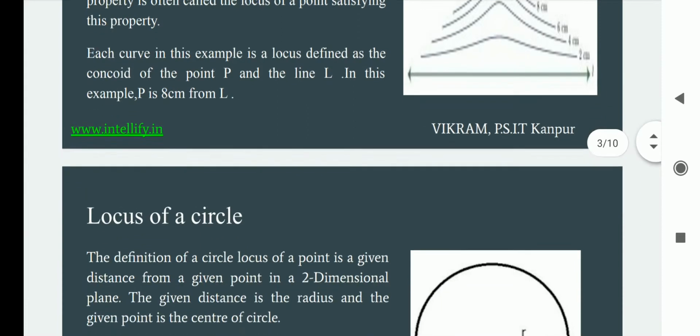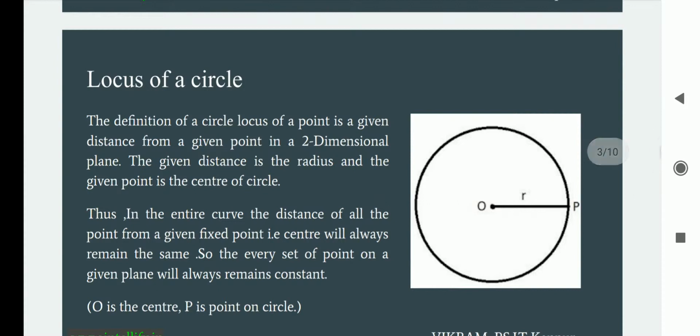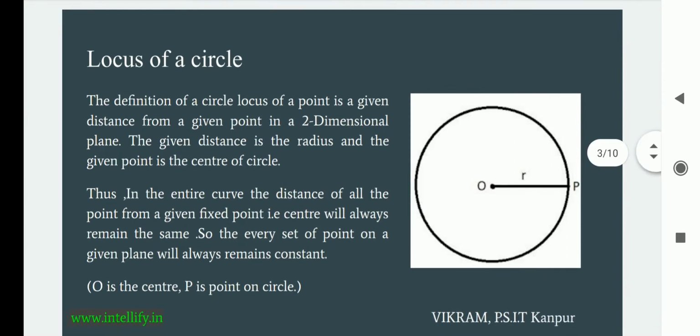Now, what is the locus of a circle? The definition of the locus of a circle is the set of points at a given distance from a given point in a two-dimensional plane. The given distance is called the radius, and the given point is termed the center of the circle. In the entire curve, the distance of all the points from the given fixed point, that is the center, always remains the same, so every point on the given plane will remain at a constant distance.